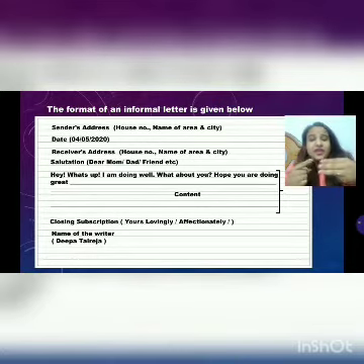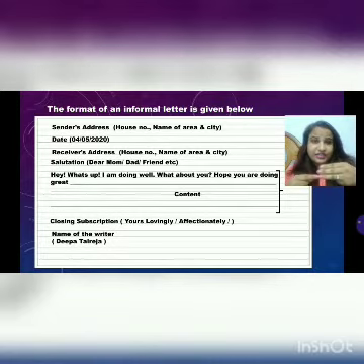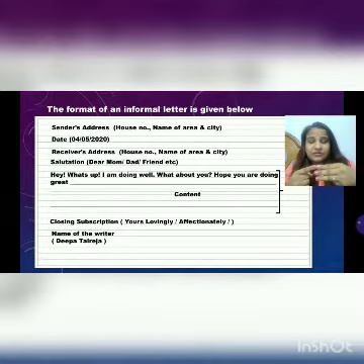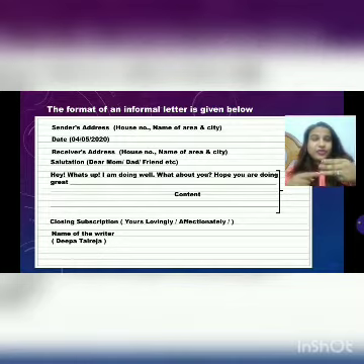House number is the first line, then the area in the second line, and in the third line you will write which city you are writing the letter from. So for example, house number 76, Indira Colony, Burhanpur, MP. In this way you are going to write your address. Then after writing the sender's address, you will write the date. Don't write the word DATE; simply write the date on which you are writing the letter.